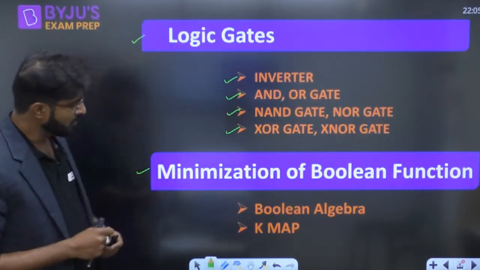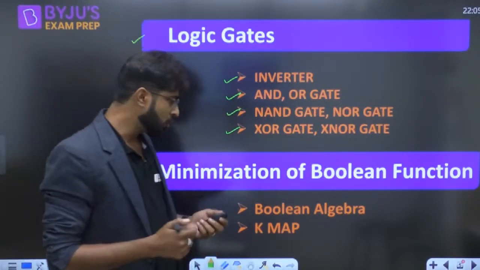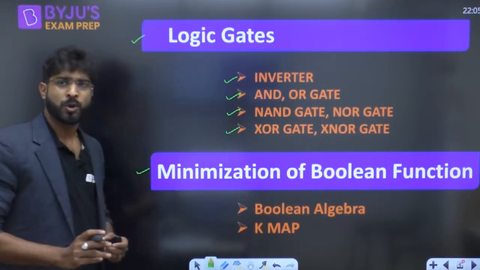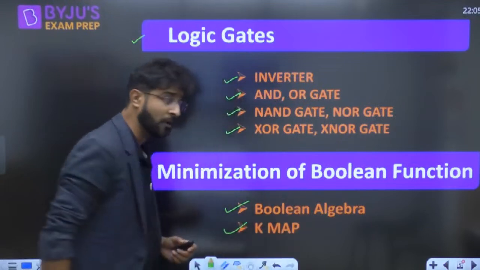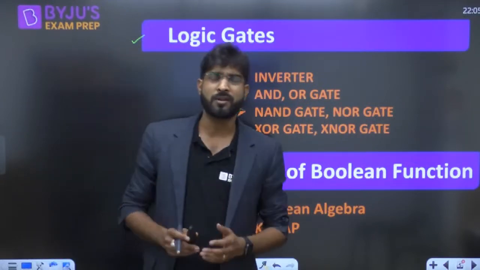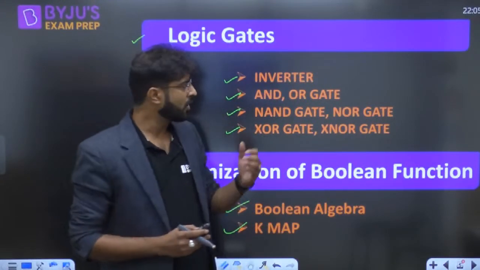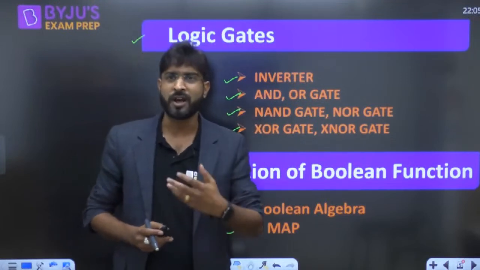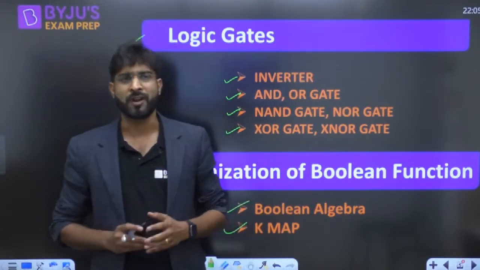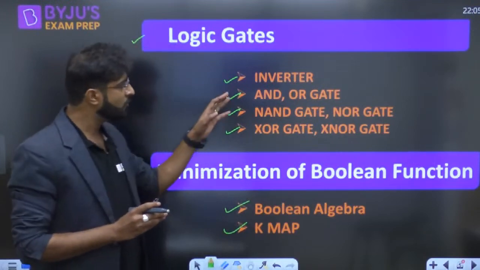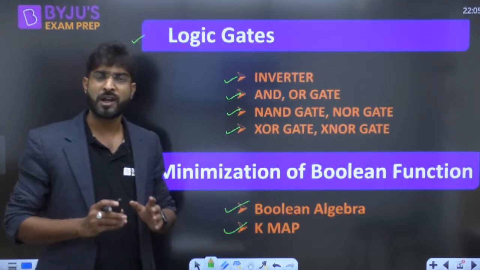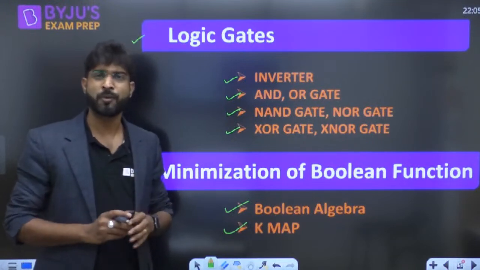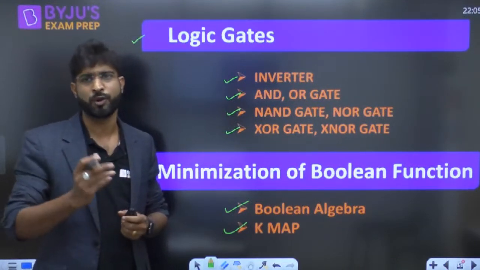Apart from this, guys, minimization of Boolean function. In the minimization of the Boolean function, I am going to provide you two concepts. One is called Boolean algebra and the second one is called K-map. Now maybe you are wondering whether we are going to discuss the questions or the theory portion. So everyone, let me give you the idea that today we are going to discuss the theory as well as the questions. Around 10 to 12 questions we are going to discuss in today's session. Apart from this, briefly I will give you the idea about the theory portion also.